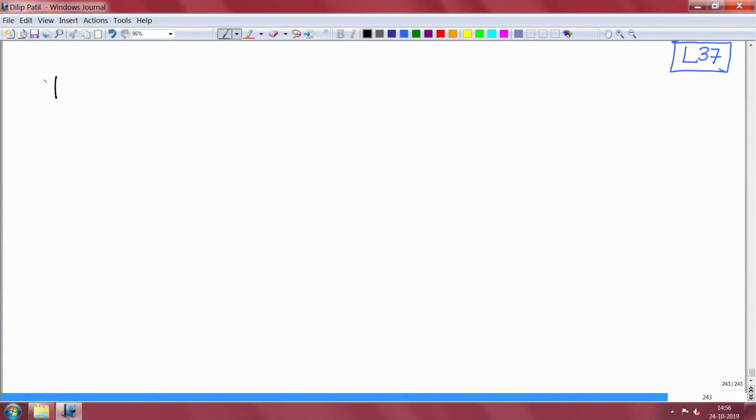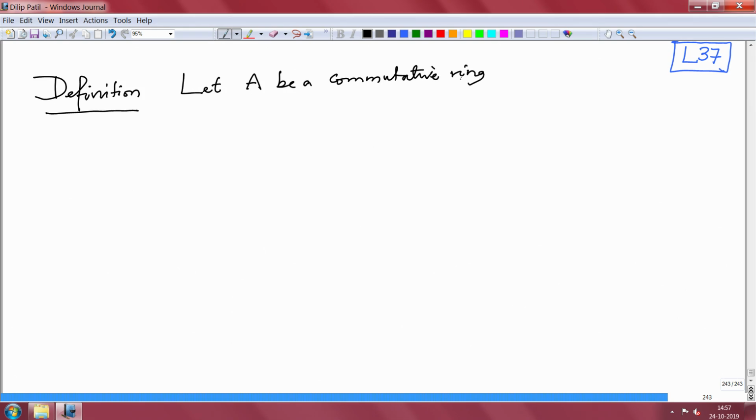Definition. As usual, let A be a commutative ring and V be an A module.